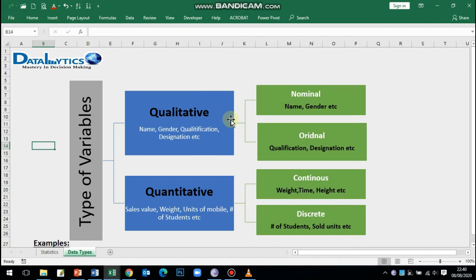We can subcategorize qualitative variables into two further subtypes. One is nominal, second is ordinal. Nominal variables are very basic variables. Means in nominal you cannot give them any rank. Let's say your name, Ghulam Mustafa, or on the other side Stephen Covey. I can't say that the name Stephen Covey is better than mine, or my name is better than Stephen Covey, because this is a nominal variable. We cannot give them a hierarchy or put them into a certain order. This is called nominal variables.